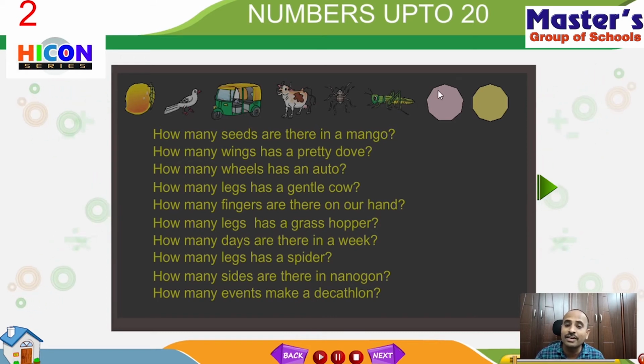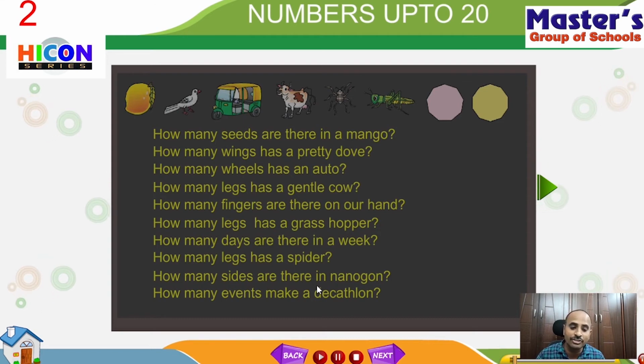Those straight lines are called sides. So this picture is called a nonagon. Nona means 9. Since it has 9 sides, this geometrical shape is called a nonagon. So the answer to the question, how many sides are there in a nonagon, is 9 sides.